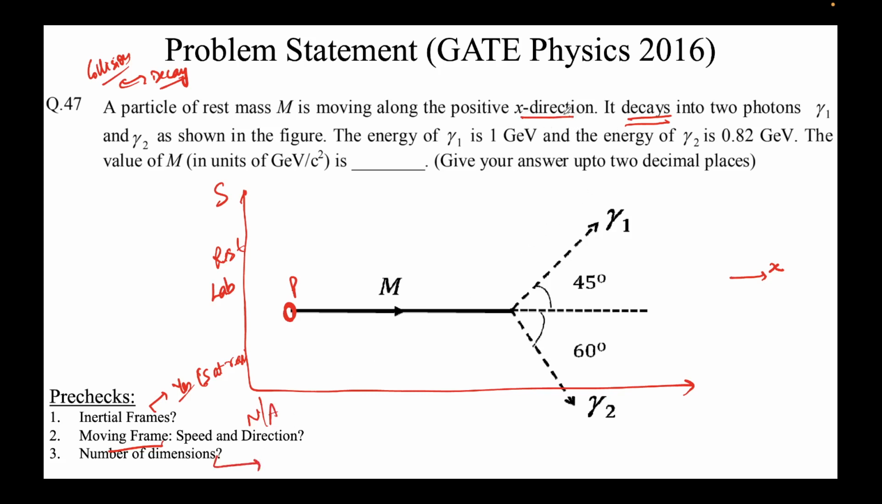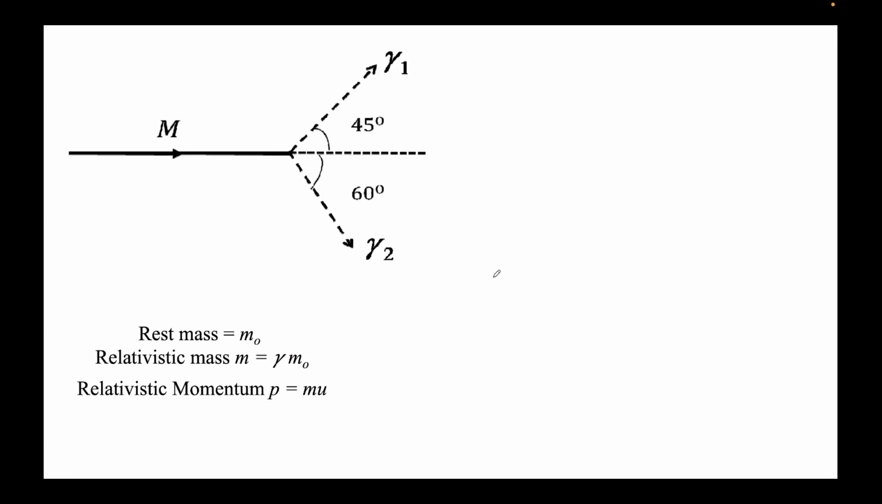Number of dimensions, the question is fairly clear. It's talking only about the x direction, so it's a one dimensional picture, and fortunately it's talking about the positive x, and all our formulae are in x, right? So how to approach this problem? Again, we can approach it like conservation of momentum and then conservation of energy, right? So first I'll do the conservation of momentum.